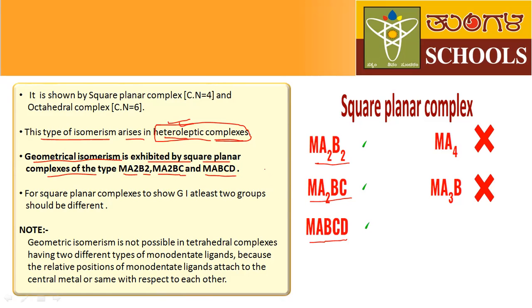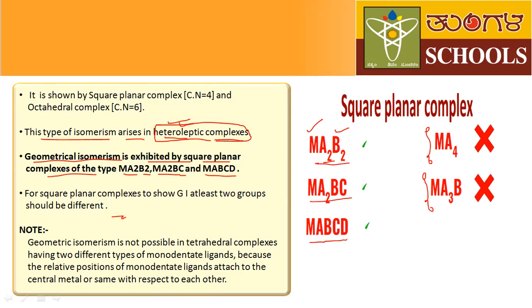And geometrical isomerism is not possible in square planar complexes of Ma4 and Ma3B type. So what is the meaning of Ma2B2? Here M means central metal atom. This is the central metal atom. A2 means two ligands of the same type, A ligands, and there are two B ligands.